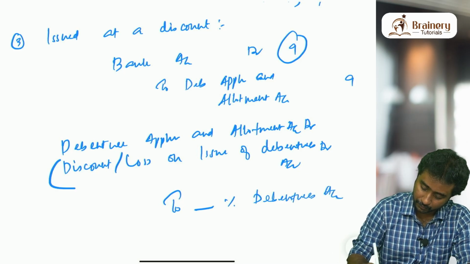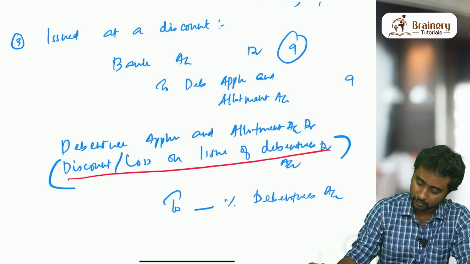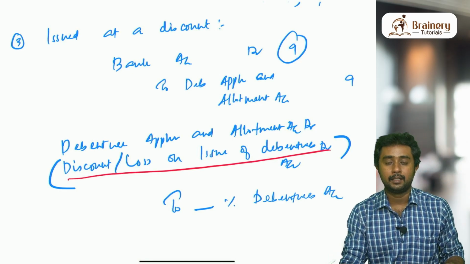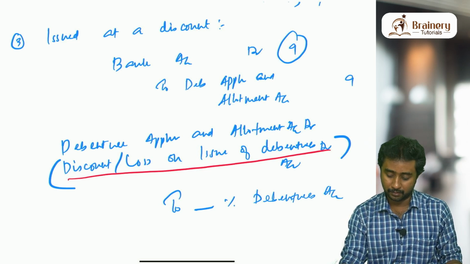This is the new account in this chapter. Okay, discount or loss on issue of debentures account. So whenever debentures are issued at a discount, the discount will be debited to the discount on issue of debentures account or loss on issue of debentures account.